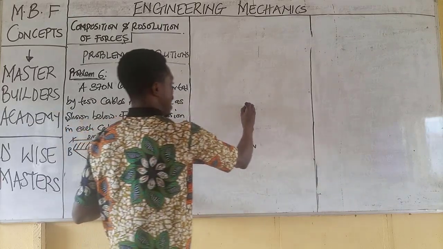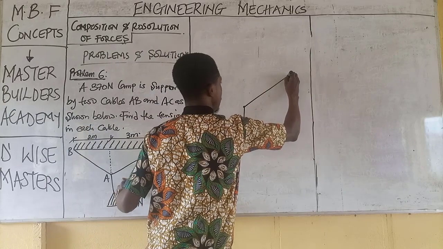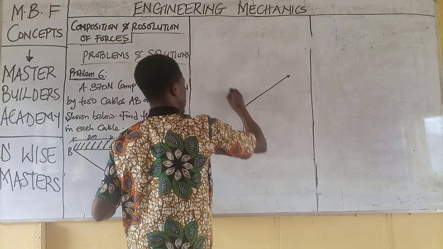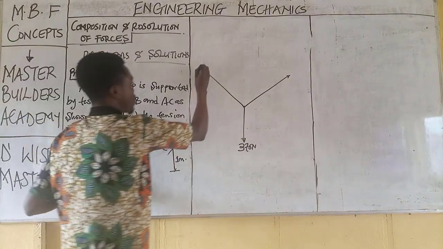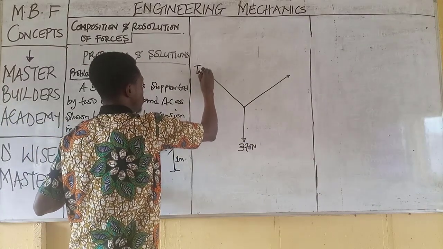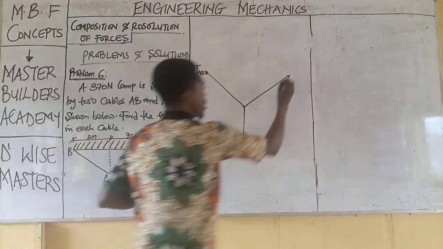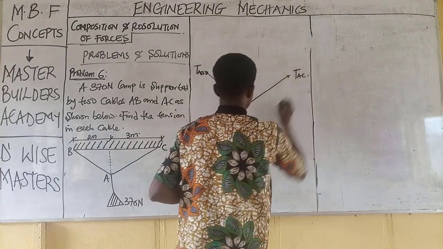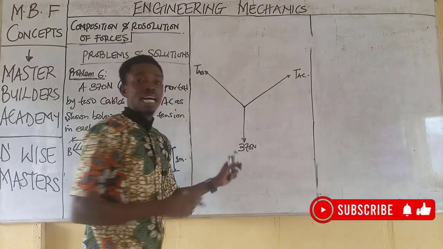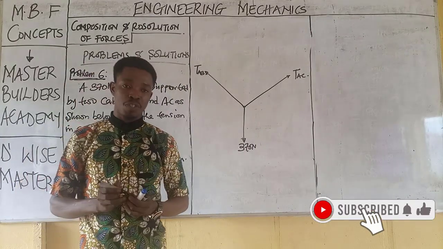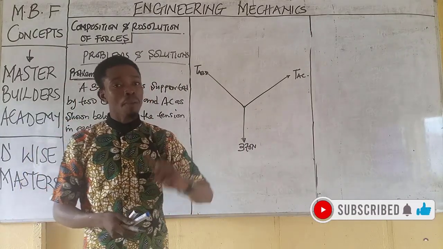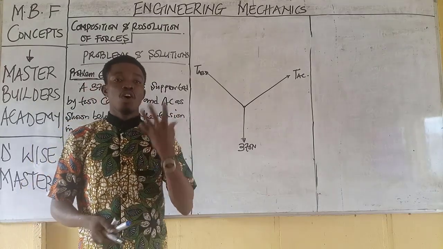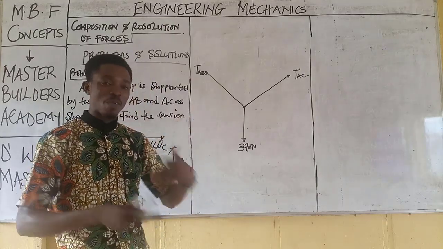Then at this point I have this, then I have this. So you don't need a prophet to tell you the directions where this tension is acting. So this is T, A, B, tension AB, and this is tension AC. Now remember that in this case we have 3 forces. And for us to be able to solve 3 forces effectively, it is either we make use of Lami's theorem or we use resolution of forces.